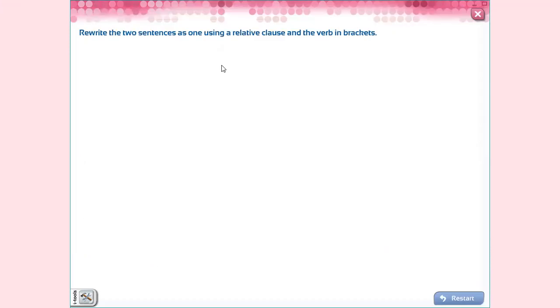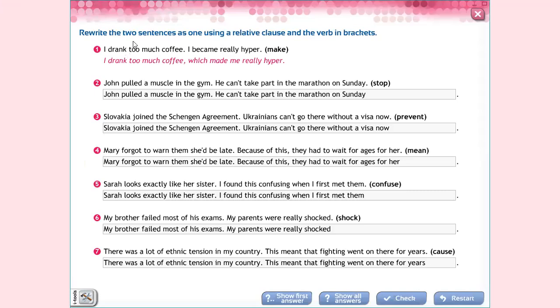All right, this one, exercise number 4, it says, rewrite the 2 sentences as one using a relative clause and a verb in brackets. For example, I drank too much coffee. I became really hyper. In parentheses, you have the verb make. I drank too much coffee, comma, which made me really hyper. Which, relative pronoun, non-defining, which made me really hyper. Okay? You have to use the verb make.